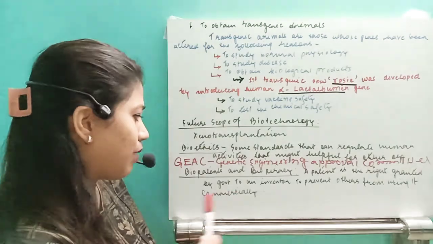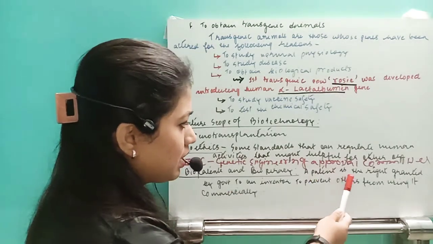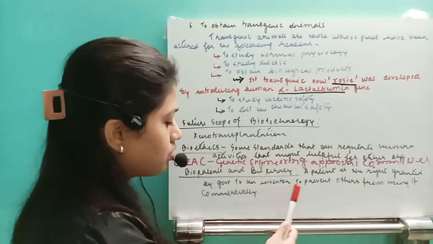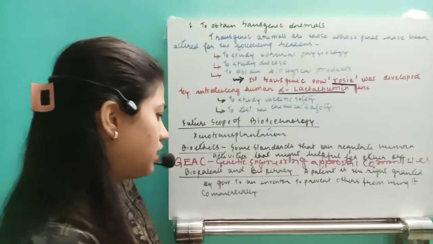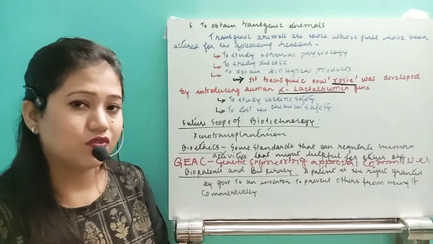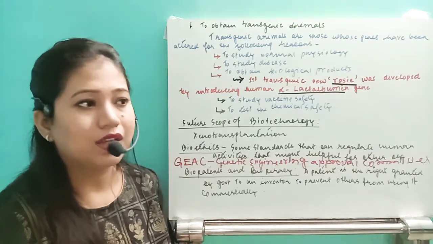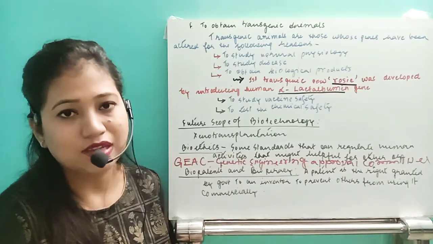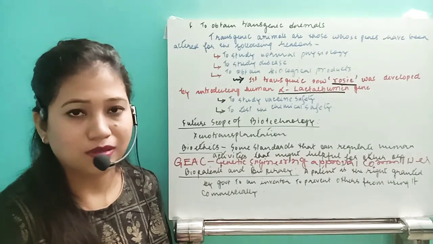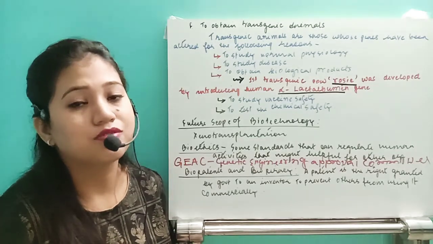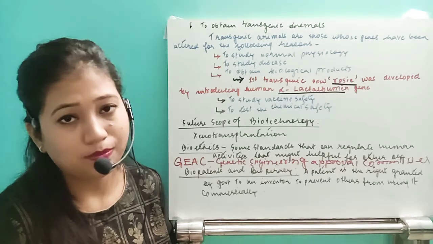So what is a biopatent? A patent is the right granted by the government to an inventor to prevent others from using it commercially. So that's why there is a biopatent. And what is biopiracy, I have already told. With the case of basmati rice, the USA got the patent for basmati rice in 1997, and in 2001 India got the patent back.